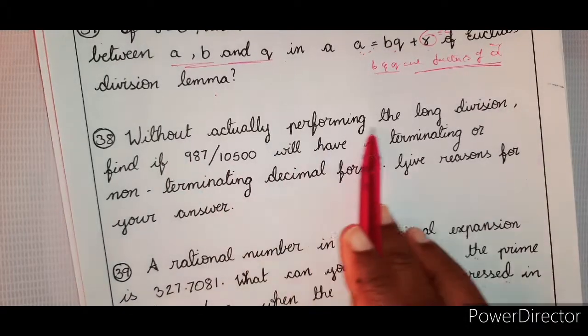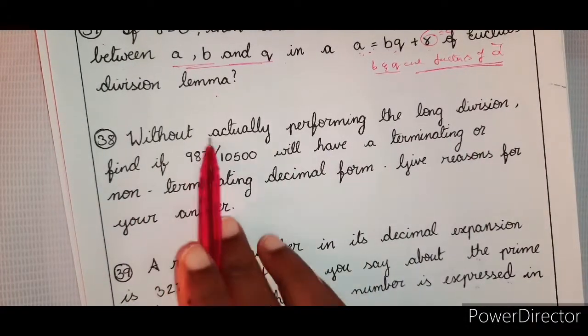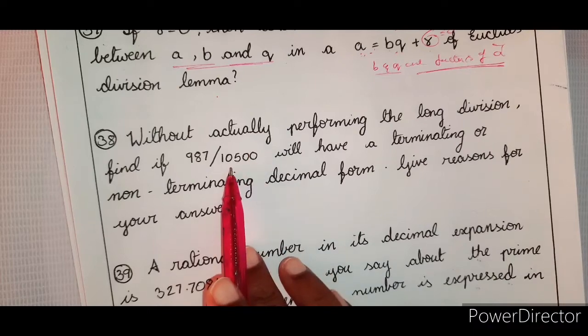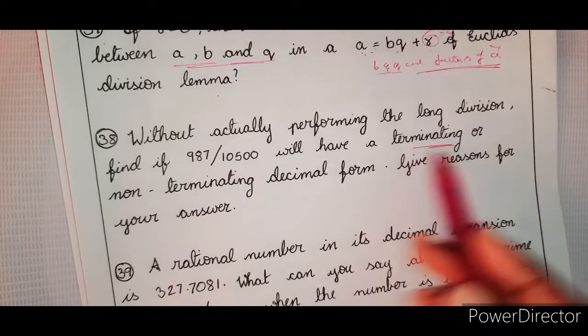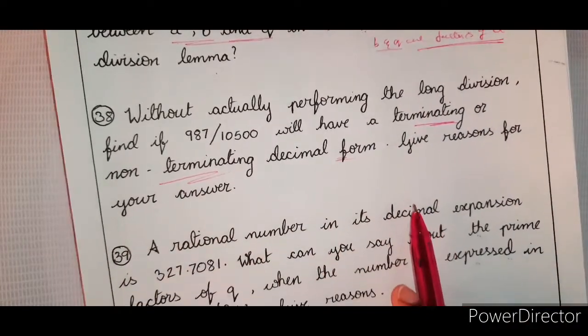Without actually performing the long division, find if 987 by 10,500 will have a terminating or non-terminating decimal form. Give reasons for your answer.